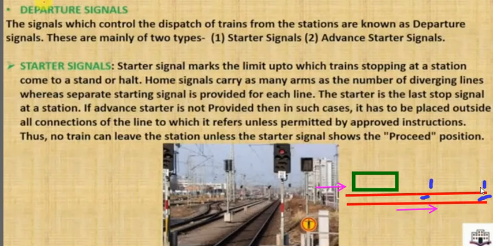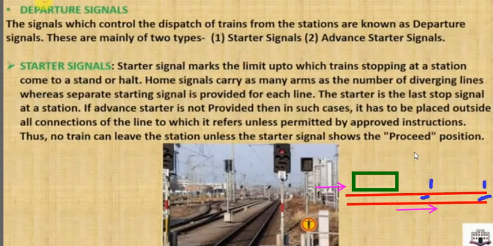Suppose there is an advanced starter signal which is located around 1 kilometer from the railway station. Suppose this advanced starter signal is not available, then in that case the starter signal plays the role of the advanced starter signal. So the train will move from the station until it gets a clear signal from the starter signal. The train cannot move forward until it gets a clear signal from the starter signal. It is the signal which is provided near the railway station while the train dispatches from the railway station.